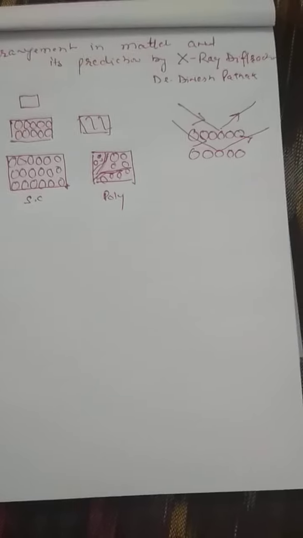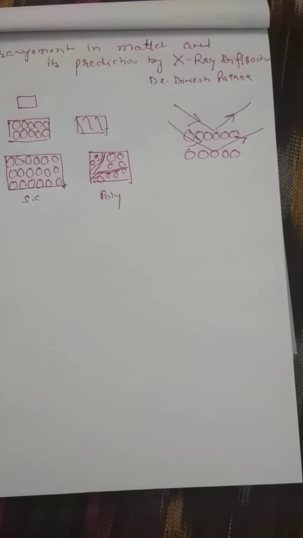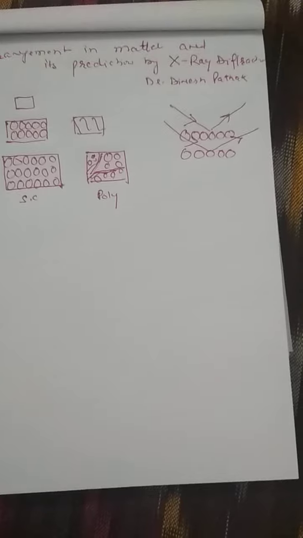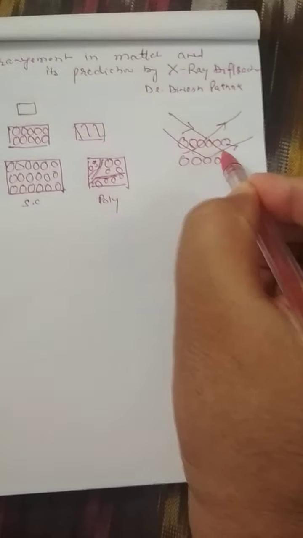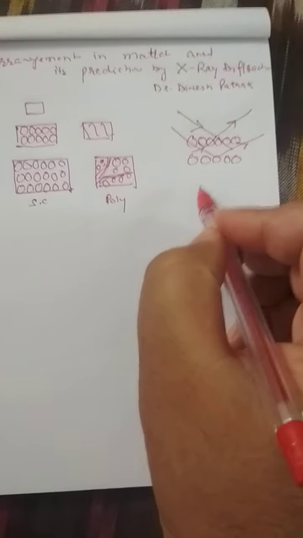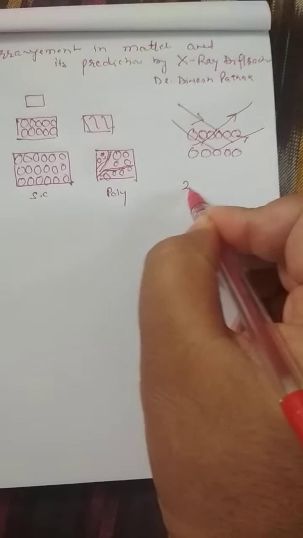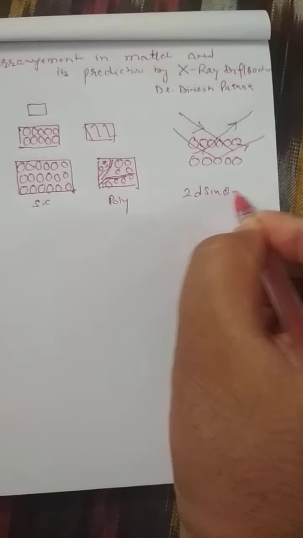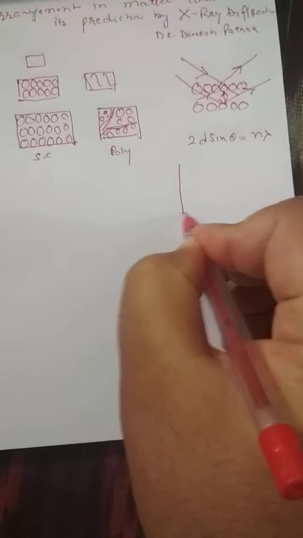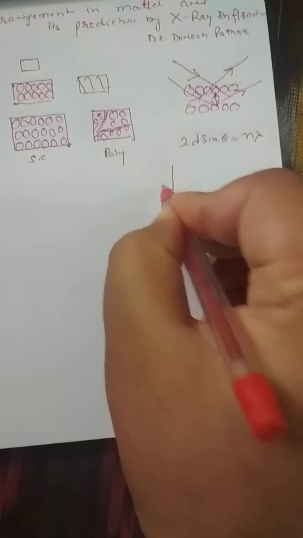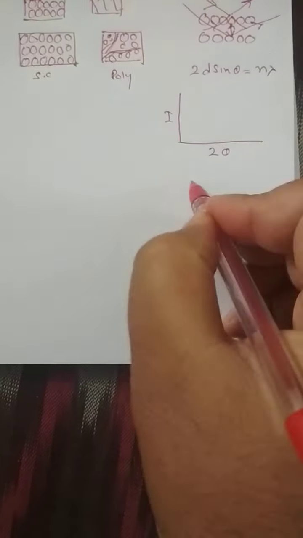One ray got diffracted from the upper layer of the crystal lattice, and another ray got diffracted from the lower layer of the crystal lattice. And further, we all know that they defined the Bragg law, that is 2d sin theta equals n lambda, where d is the interplanar spacing. From here, if we plot 2 theta versus intensity, the possibilities are many.